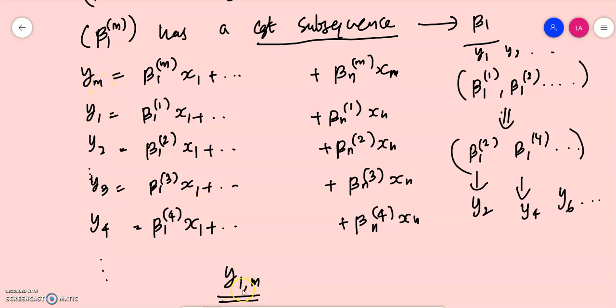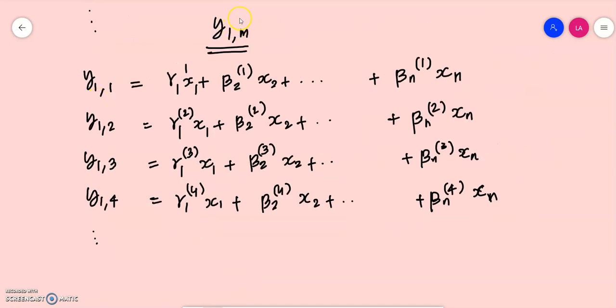We called that y1m. The sequence y1m is y11 = gamma 11 x1 + beta 21 x2 + etc. + beta n1 xn. y12 is gamma 12 x1 + beta 22 x2 + etc. + beta n2 xn, and so on. Here gamma 11, gamma 12, gamma 13, gamma 14, etc. are a subsequence of beta 1m.